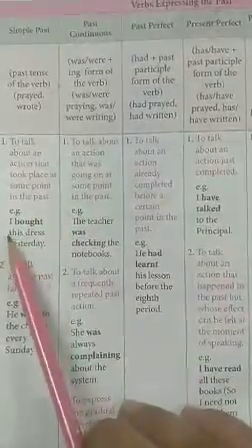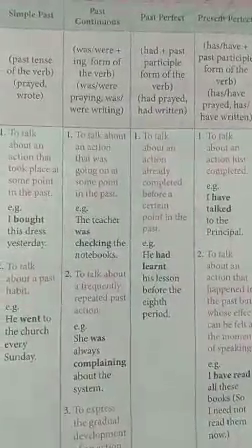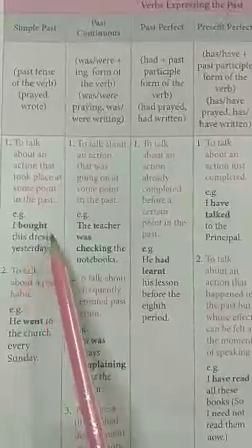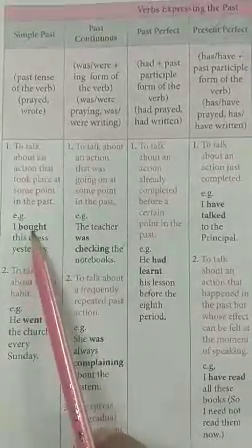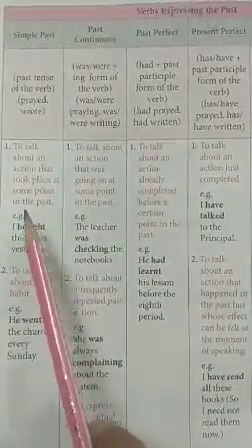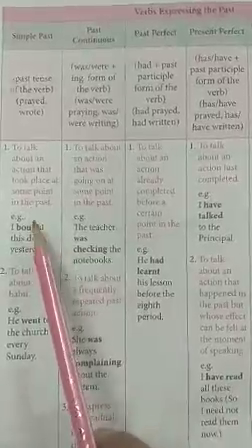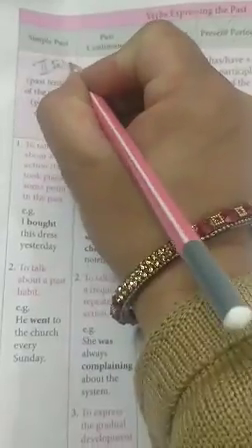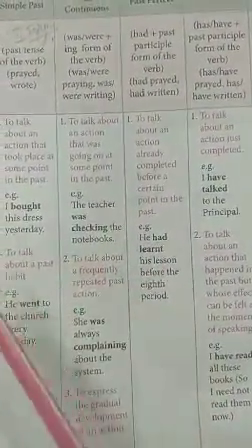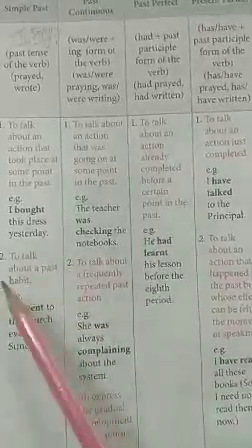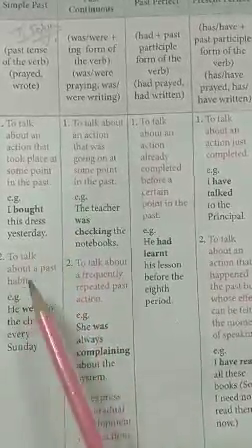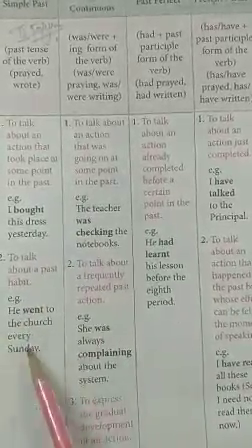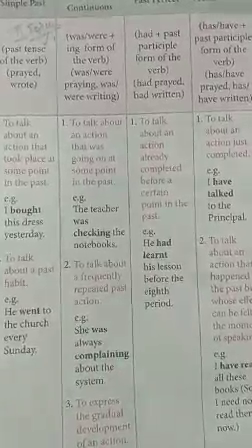For example, I bought this dress yesterday, मैंने ये dress पिछले कल खरीदी थी. Bought is the second form of buy. Buy is the present form, and bought is the past form. So we always use the second form of the verb here. Then, to talk about a past habit, in simple past we also talk about the past habit. For example, he went to the church every Sunday, वो हर Sunday को church गया.